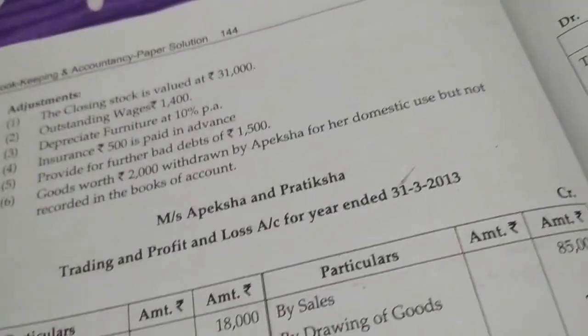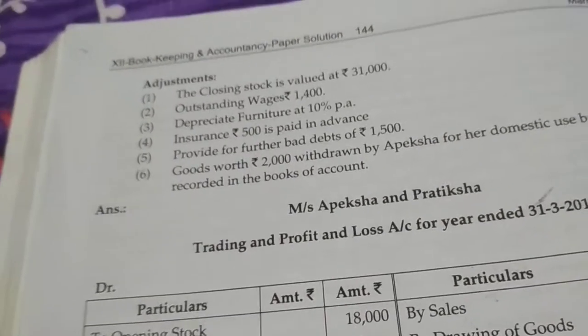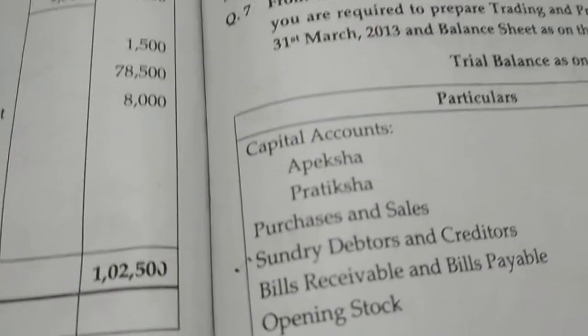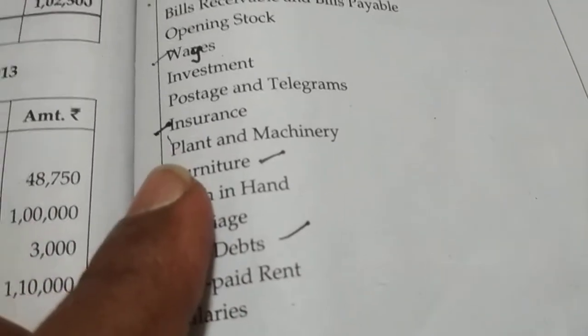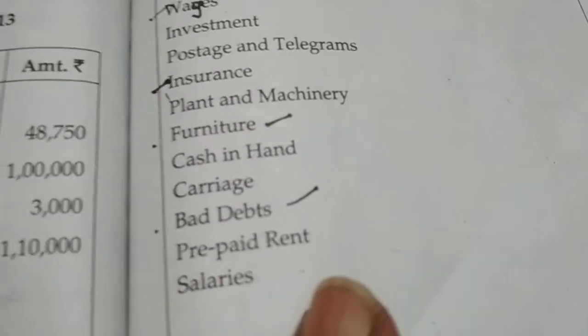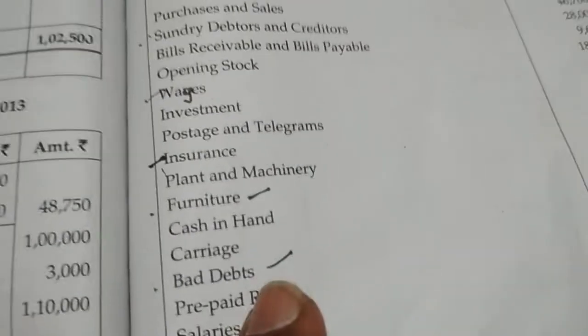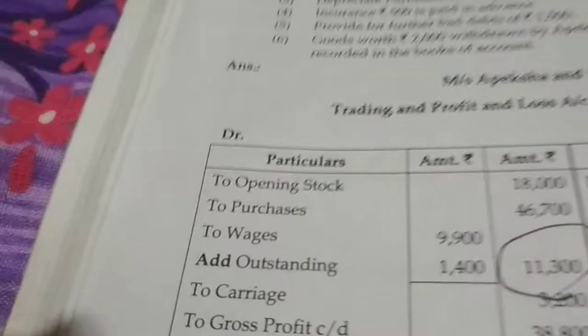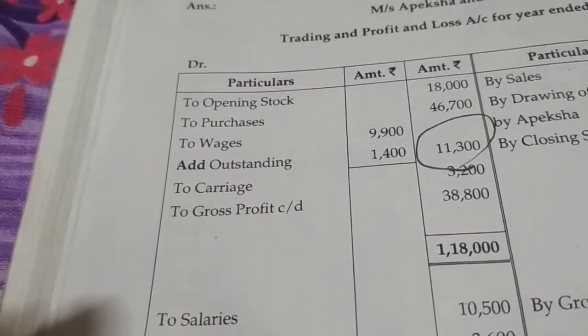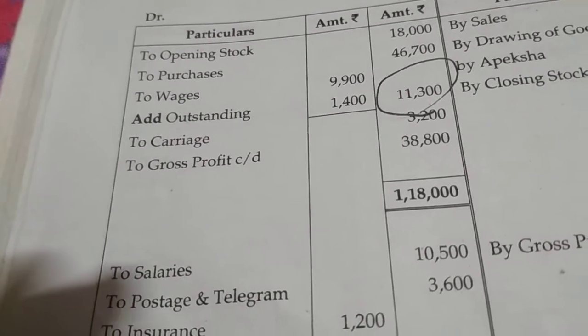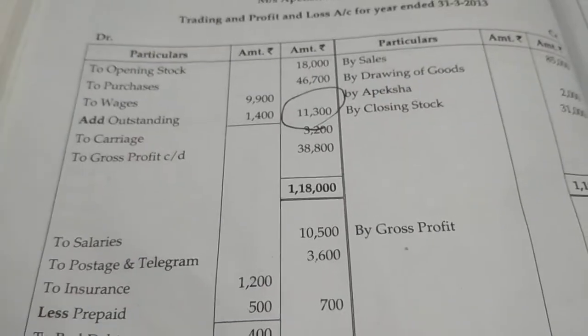Now from the adjustments we have to tick on the trial balance, that is adjustment on sundry debtors, thereafter wages, thereafter insurance, next furniture, and next bad debts. Okay, so in final account, first we have to go through the steps. First step is posting of the trial balance. Then the second step, go for the adjustments, and next is closing of each account.